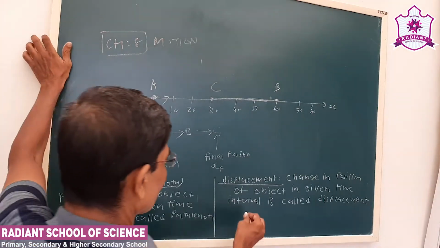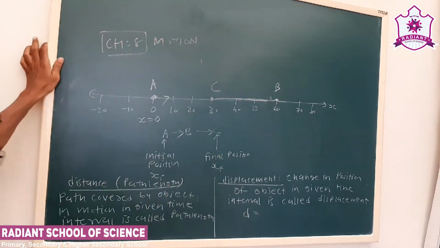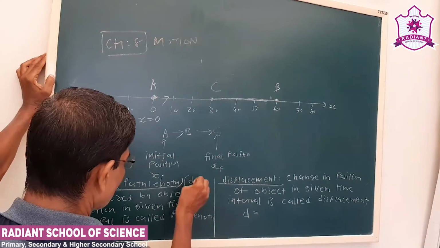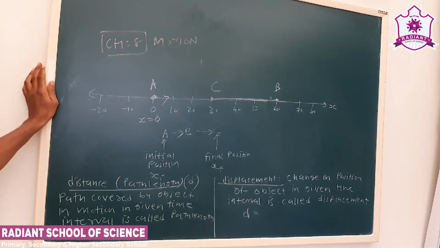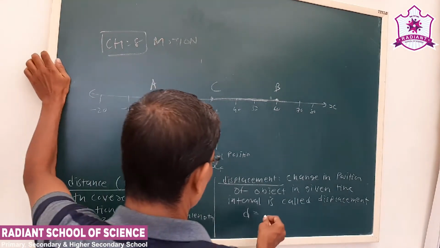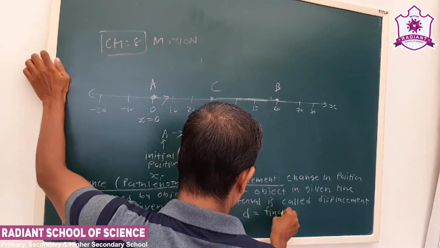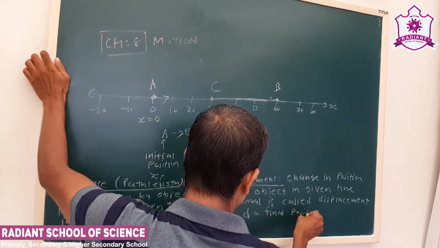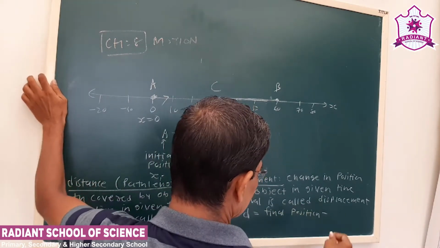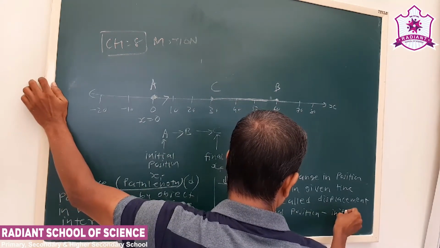Now displacement is d also, path length also d. Displacement is change in position, that is final position minus initial position.